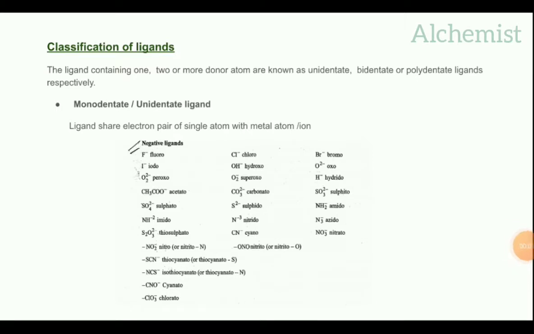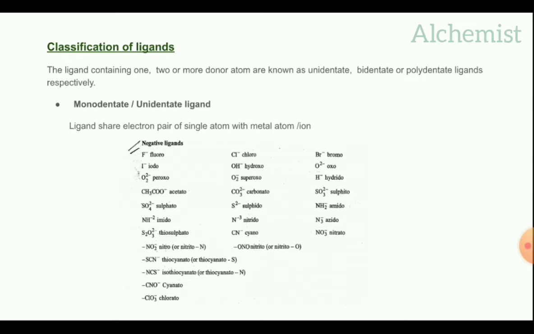Classification of ligands based upon the number of donor atoms present in the ligands. The ligands containing 1, 2 or more donor atoms are known as unidentate ligand, bidentate ligand or polydentate ligands respectively.